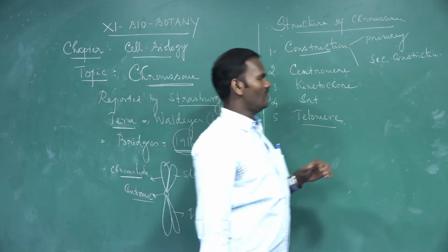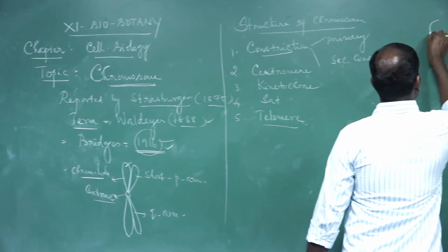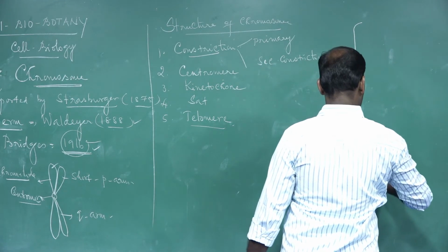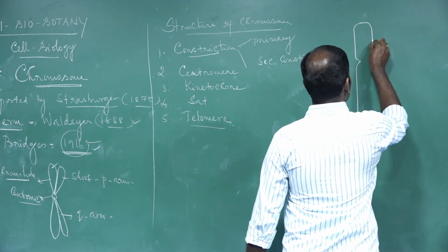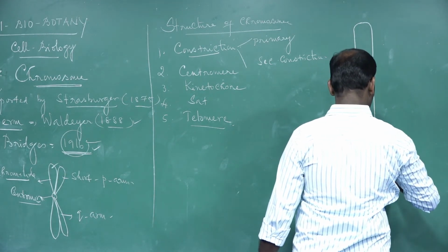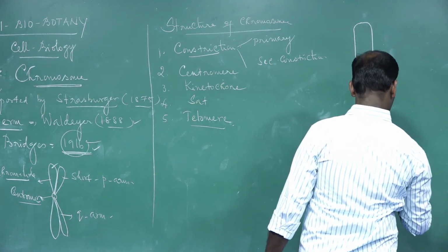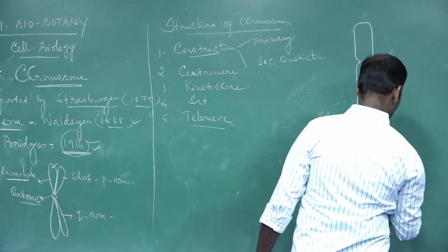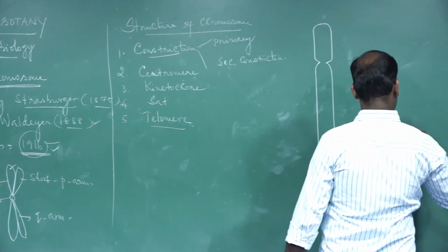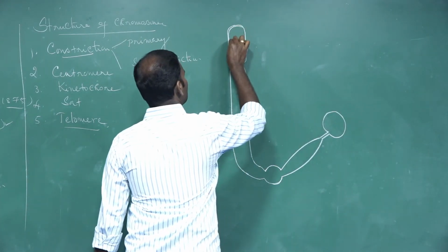For easier understanding, I will draw a diagram here. It is a rod-shaped structure of a chromosome.